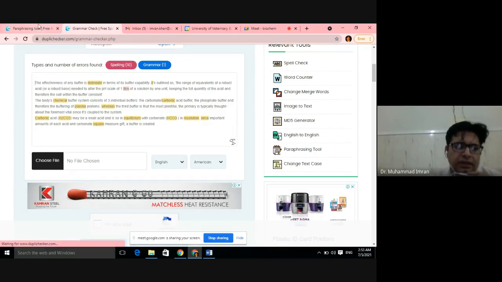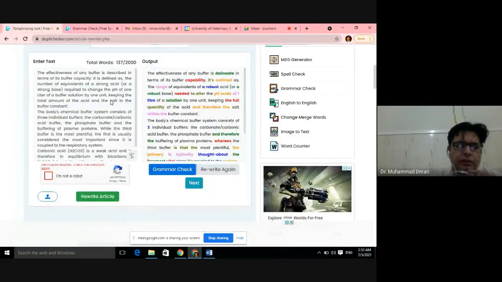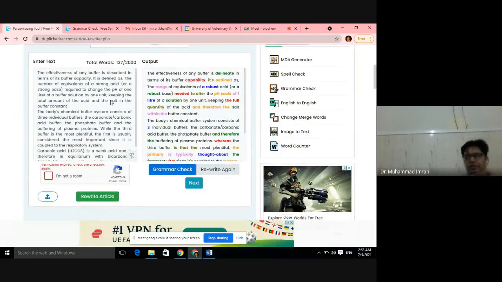So this is a very useful site to reduce the plagiarism from your article and thesis. You can use it, and it will be very helpful. It is not very helpful for 100% plagiarism. It is not for 50, 40 or 30% plagiarism sites. So you can easily reduce from 40 or 30% to 10%. That's all.